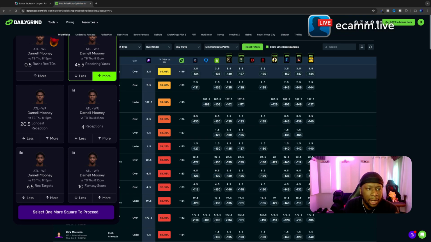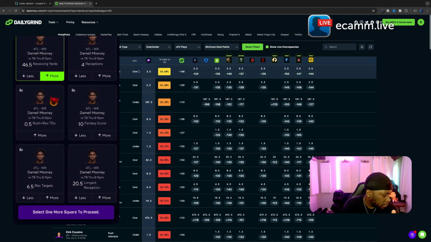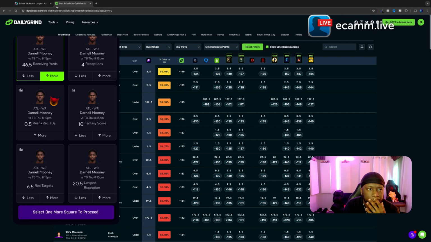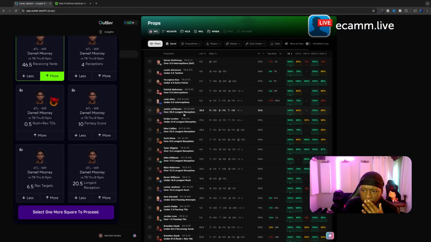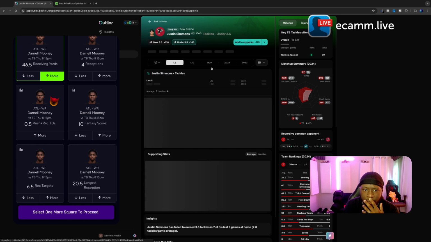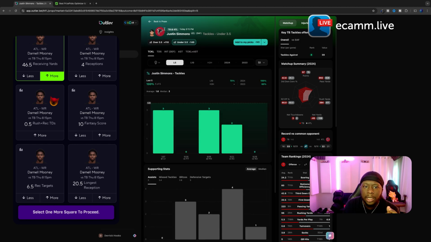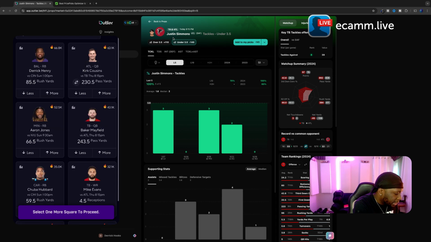I've been seeing this Tyler Lockett receptions, over 3.5. That may look pretty good, but I'm going to come back to that. Let's see what else we have, guys. Justin Simmons under 3.5 tackles. That looks pretty good. H2H, no H2H. That might be a solid one, guys. We can lock that in. Let's see if it's available.